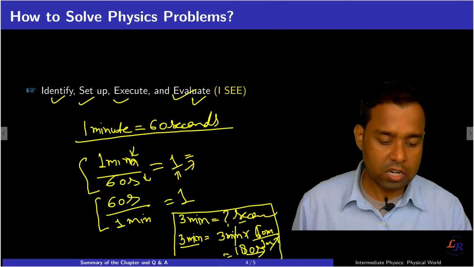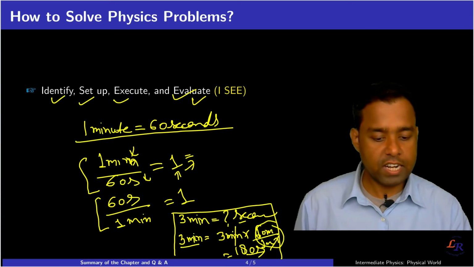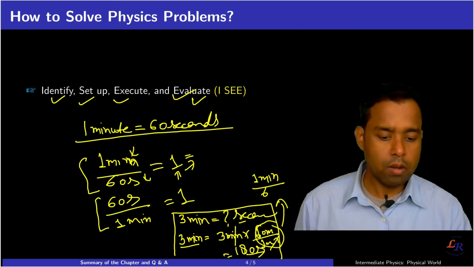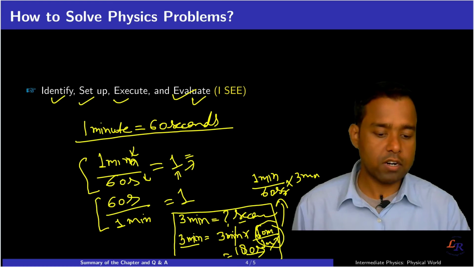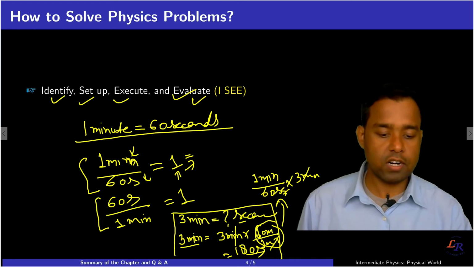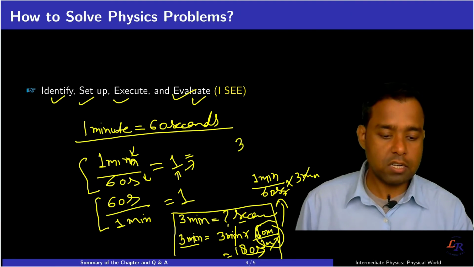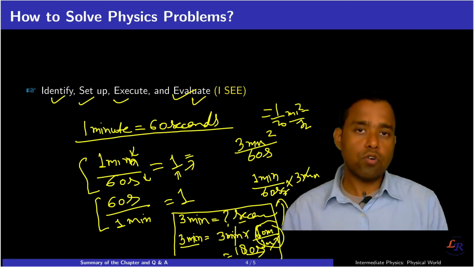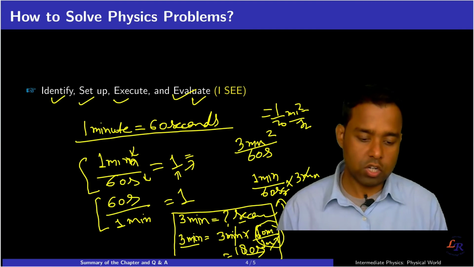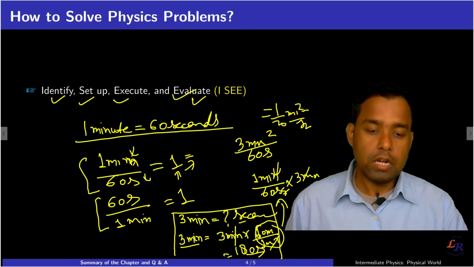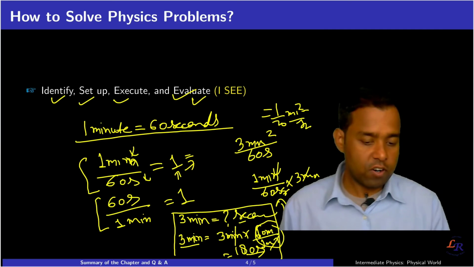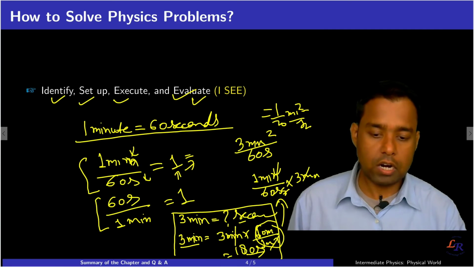Instead, if you had taken 1 minute by 60 seconds into 3 minutes, you would get something like 3 minutes squared by 60 seconds, or 1/20 minute squared by second. So if you don't choose properly, don't execute it properly, and don't understand the physics, you cannot evaluate whether it is correct or not, because both ratios are correct, right?